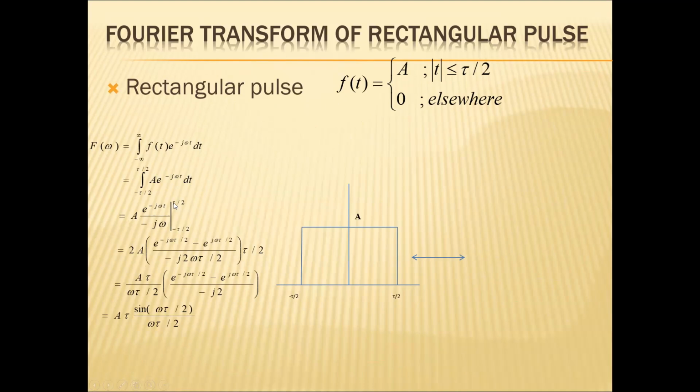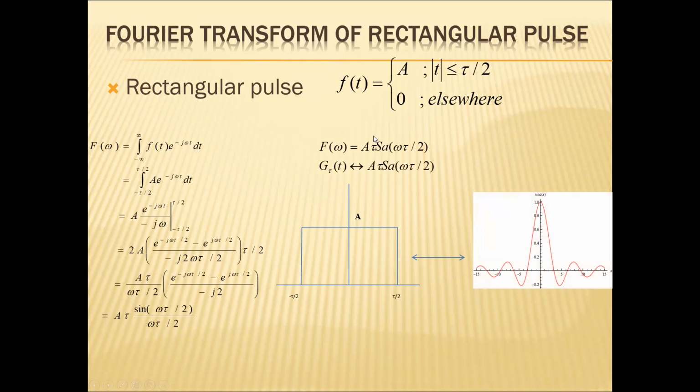Integrating with respect to t and substituting the limits, I get A tau into sine of omega tau by 2 divided by omega tau by 2. This can be written as A tau into sampling of omega tau by 2. So this is also called the Fourier transform of a gating function, equal to A tau into sampling of omega tau by 2. Here the Fourier spectra can be represented.